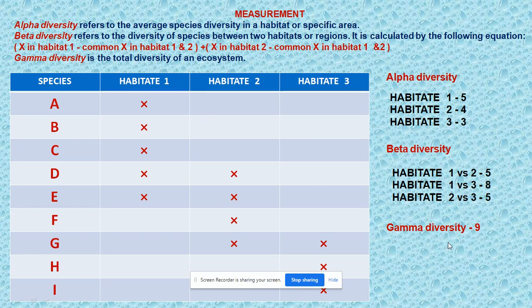As the gamma diversity is the total number of species present in the ecosystem, we count all the species present here, and this number comes as 9.